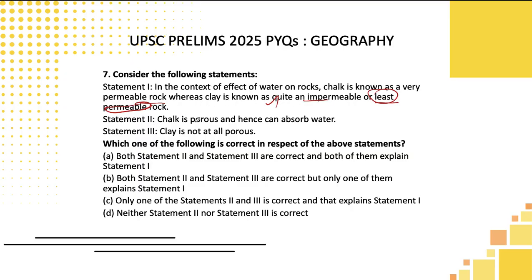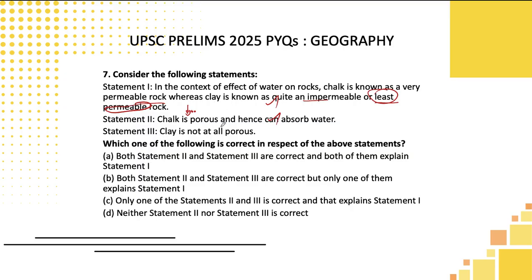Second one, chalk is porous, hence can absorb water. You know what is the meaning of porosity? That is the space between the, especially the sand particles. So in case of chalk, in this particular rock, there will be some space between the minerals. So what will happen? The water can easily flow through them, hence it will be absorbing water. That is correct, students, logically.